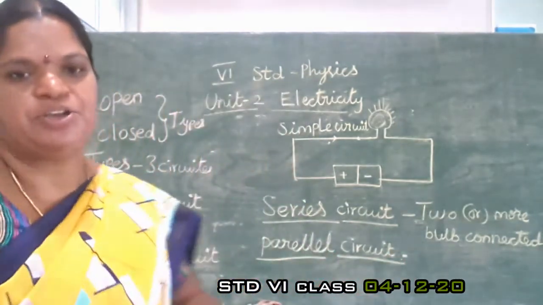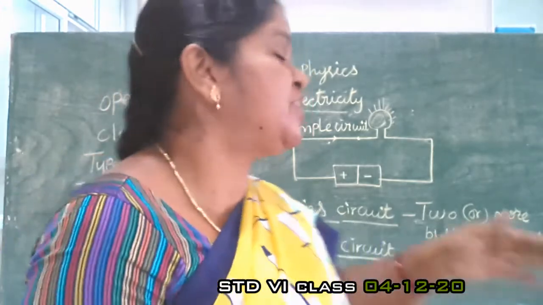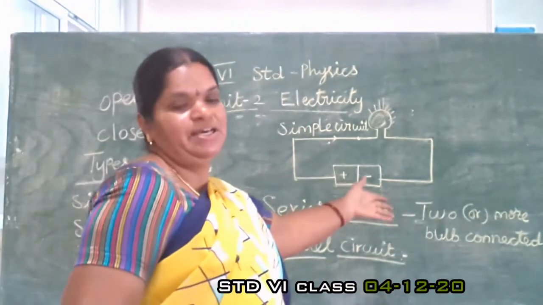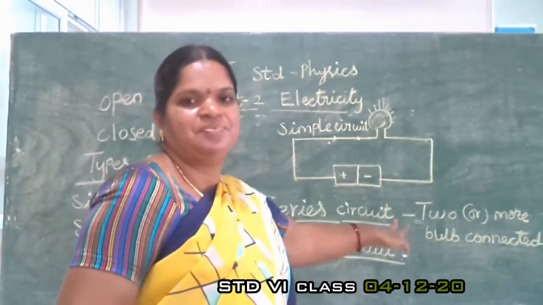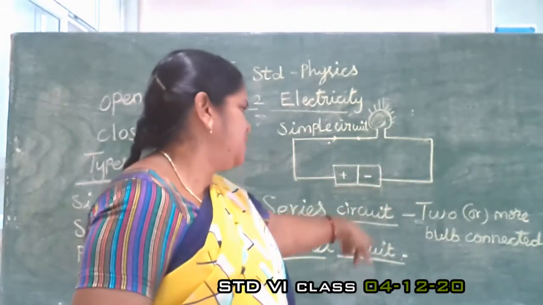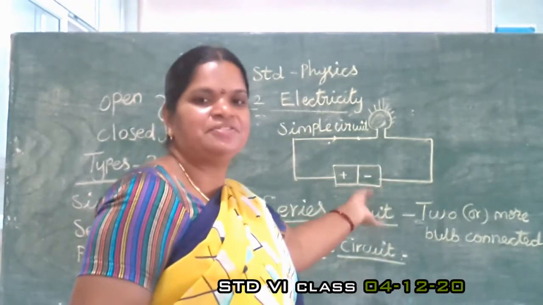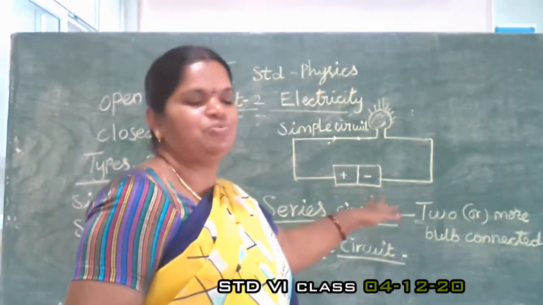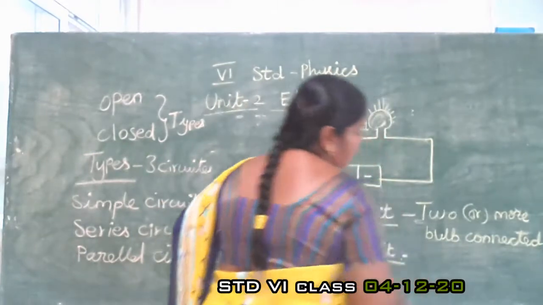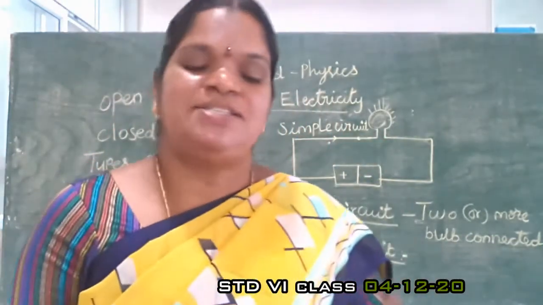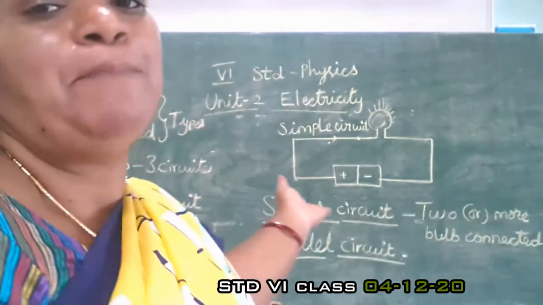In this parallel circuit also, two or more bulbs are connected in parallel. In this circuit, if any one bulb is damaged or needs repair, the whole system is not disturbed. We can exchange the faulty bulb afterwards, and the other bulbs will glow. This is the plus point. In our home also we are using the parallel circuit.